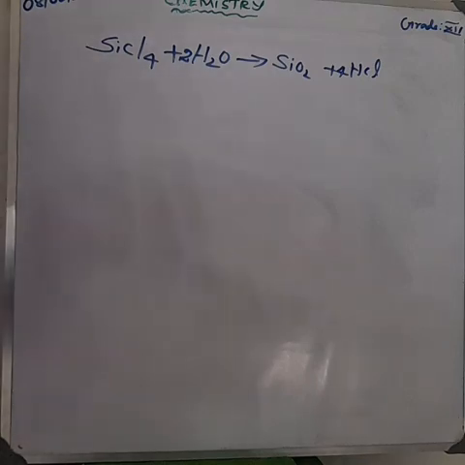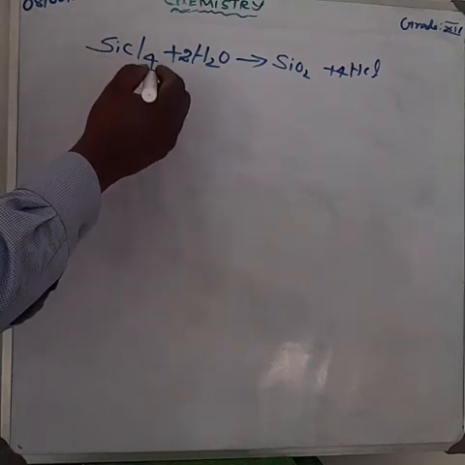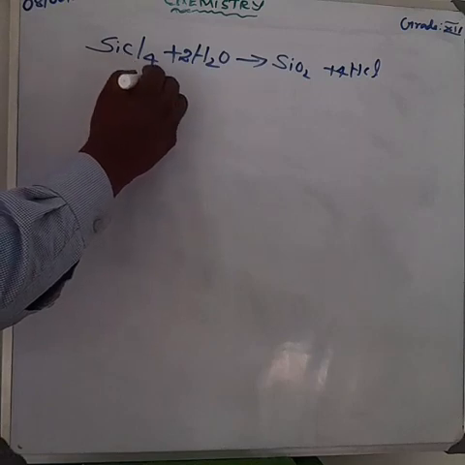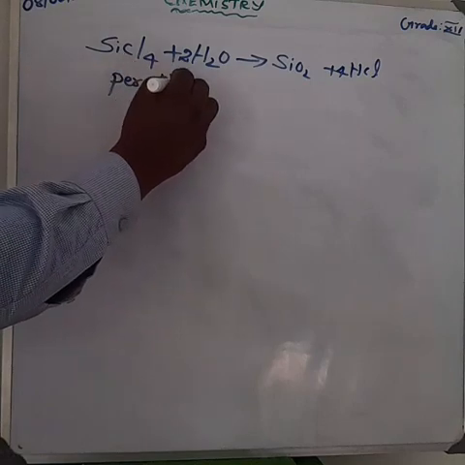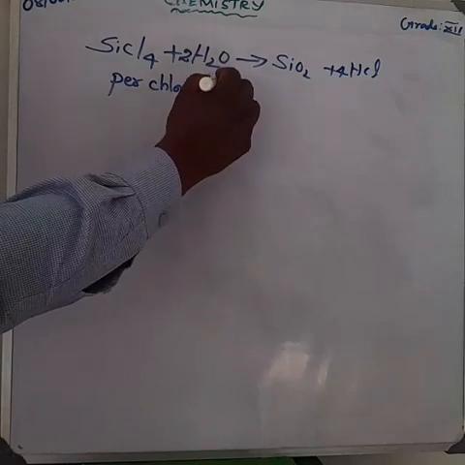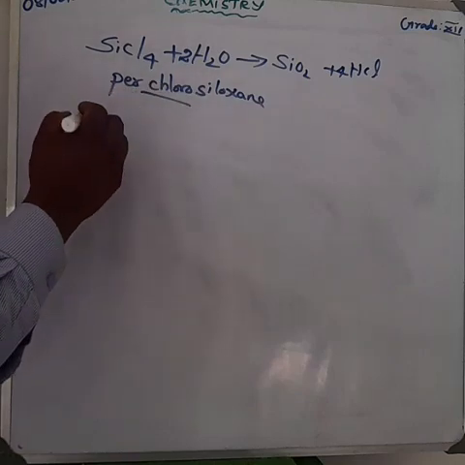Next, when silicon tetrachloride is hydrolyzed with moist air, a linear perchlorosiloxane product is obtained. How to write the equation?